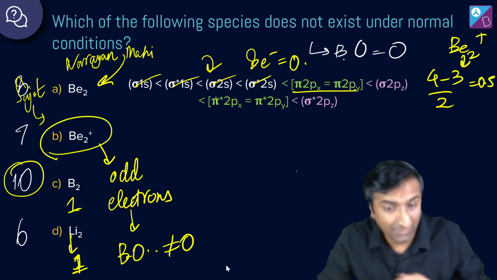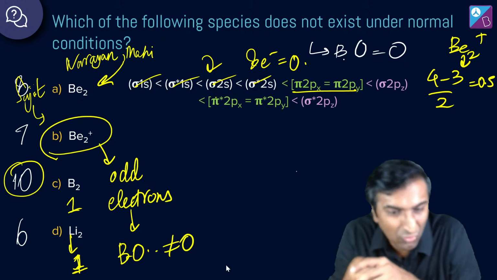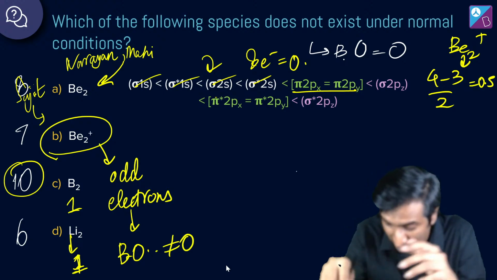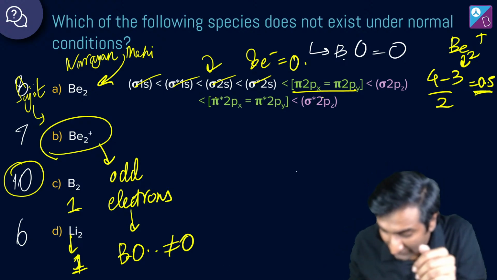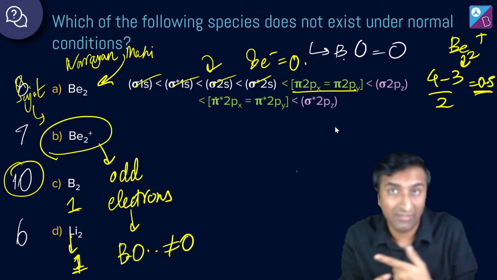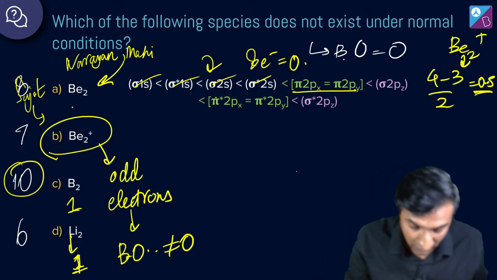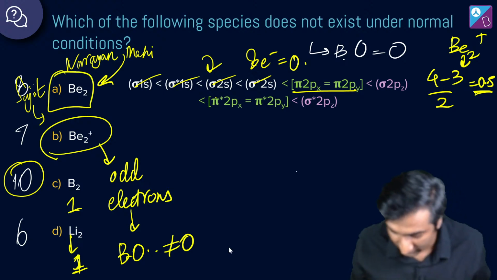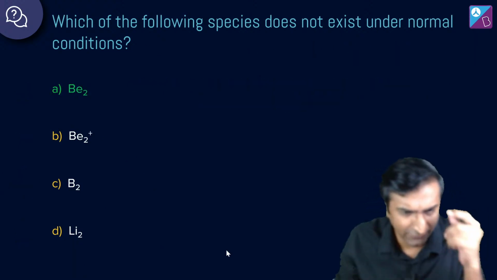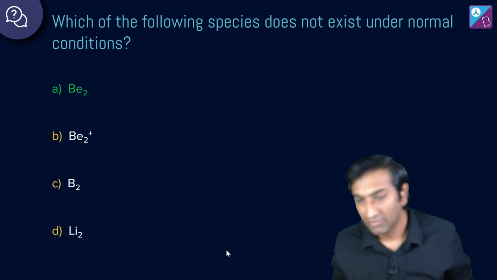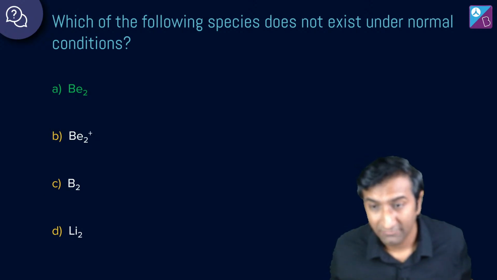Abhinandan अभी भी B बोल रहे हैं. वैष्णवी भी B बोल रही है. Abhinandan and Vaishnavi, it's 0.5. It's a fractional bond order, but that's okay. It's not negative, it's not 0, so it exists. Which is why BE2 is going to be the answer. I hope that's okay. Cool. Shall we move on?